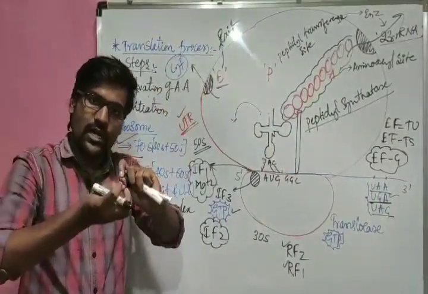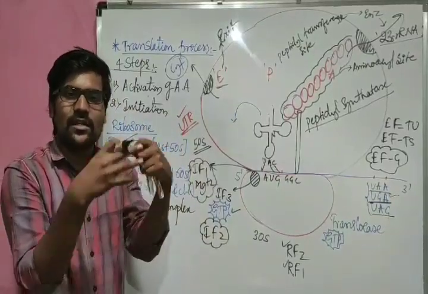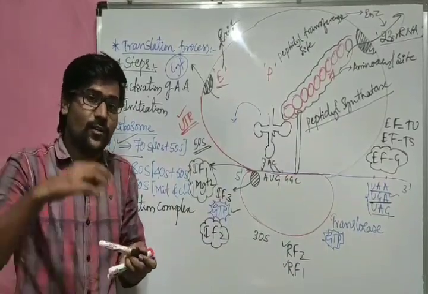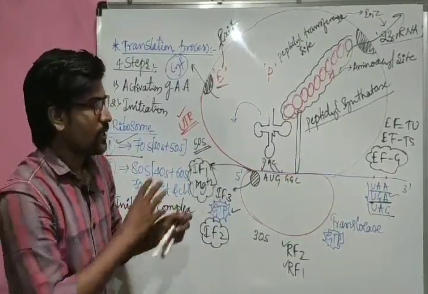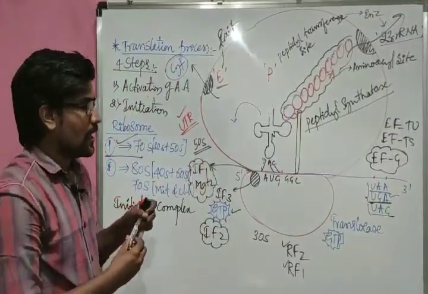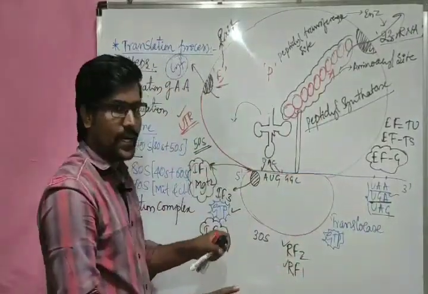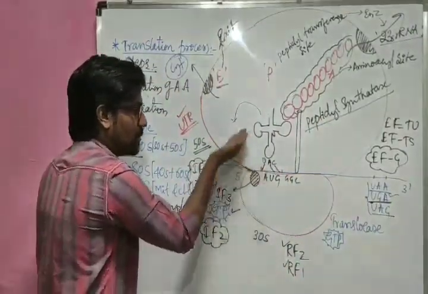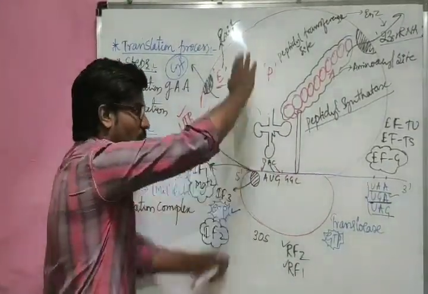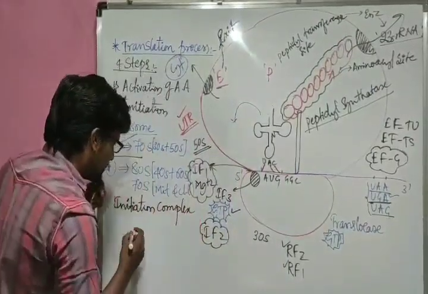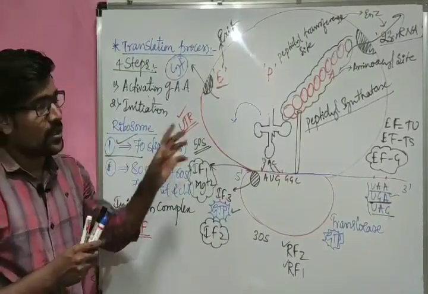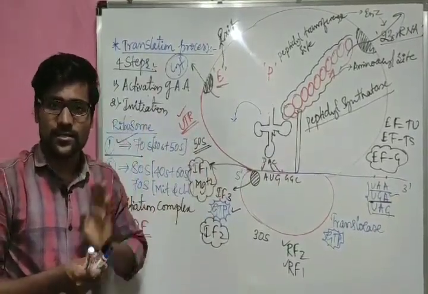That will undergo folding and form secondary structure, tertiary structure, that is in the endoplasmic reticulum or in the Golgi complex. Something will happen over there. Finally it gets converted into the active form. So this is how different kinds of enzymes have been used over here, right? Now when the overall process is completed, at that time both the subunits, smaller subunit and larger subunit, get dissociated. For dissociation of both the subunits, again one more factor is used, that is DF, the dissociation factor. So keep one thing in your mind, here for every process to occur, some factors are necessary.